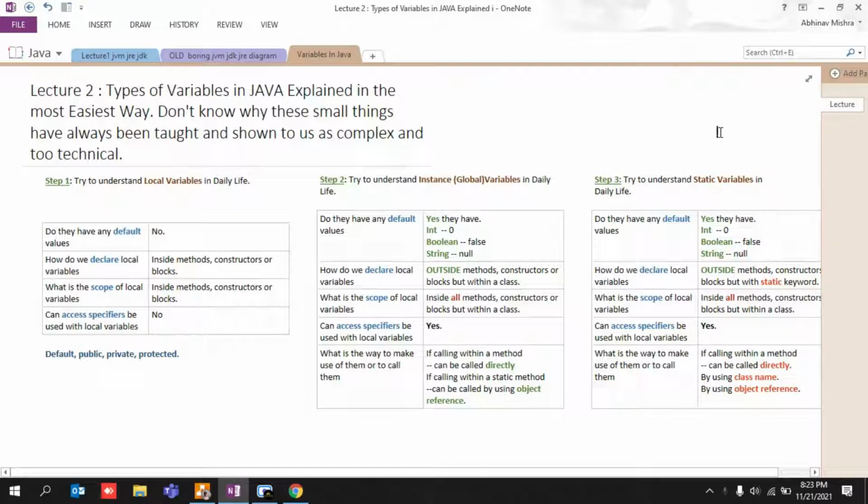And guys, in today's lecture, lecture 2, we are going to start and understand the very important basic building blocks of Java, which are known as variables in Java.